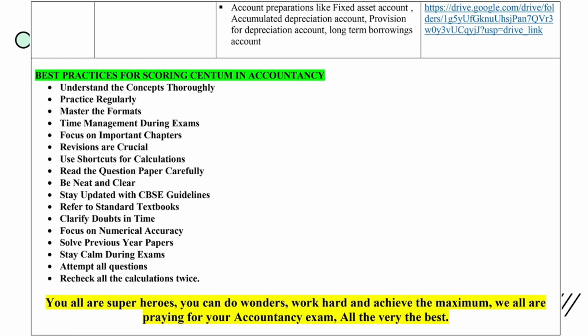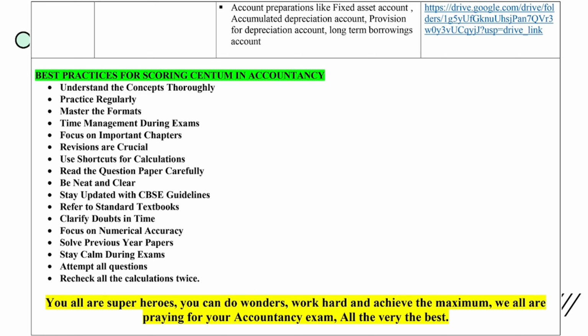Here I am sharing some hints and tips on how you can practice for scoring centum in accountancy. You have to develop a clear understanding of all the concepts in our syllabus. Take the printout of the syllabus first. Practice regularly. You have enough time. Practice simple, high level and complex level questions. You have to master the common formats, especially accounts, journal entries, formulas, statements, everything.